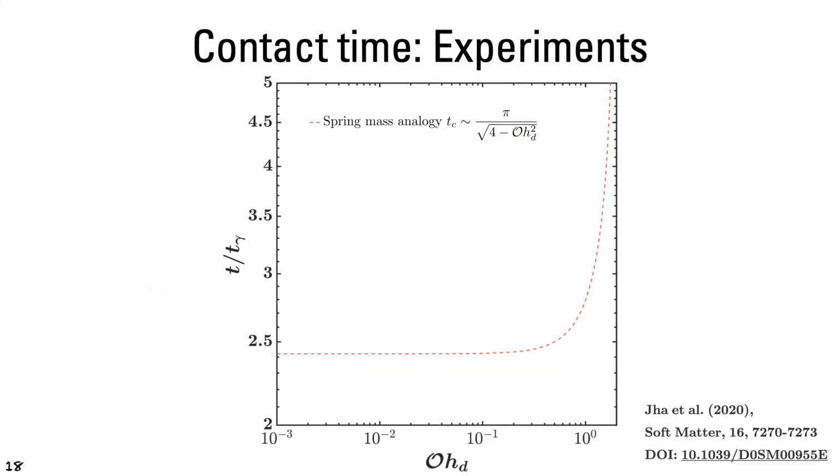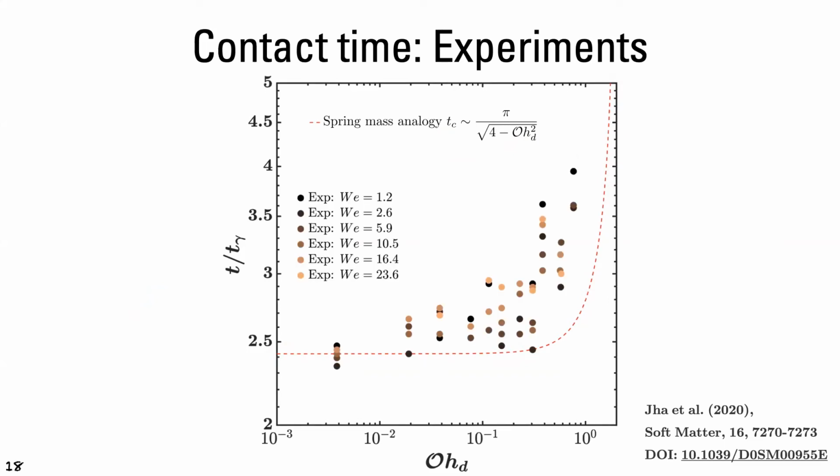Now, if we plot the experimental data points on this plot, we see that they agree very nicely in terms of the trend. And if we expand this formula for low Ohnesorge numbers, then we can do a quadratic fit, which explains more or less all the experimental data points that we saw from the paper.